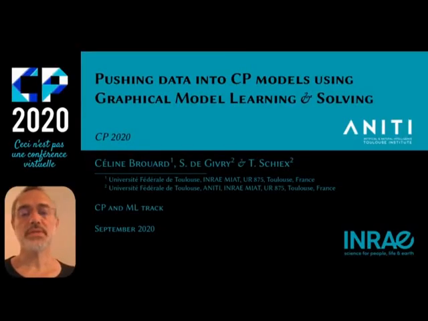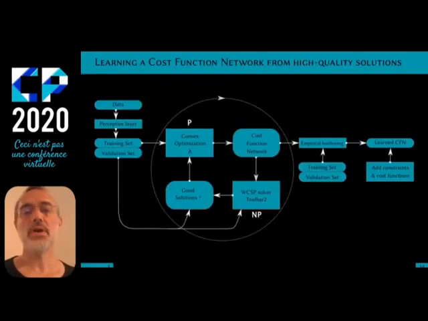So welcome to this CP and ML talk. This is joint work with Céline Brouard and Simon de Givry, working with me at INRAE. And Simon and I are also members of the Artificial and Natural Intelligence Toulouse Institute. This talk will be about learning cost-function networks from a set of high-quality solutions.